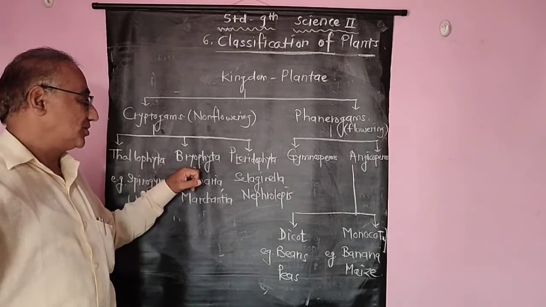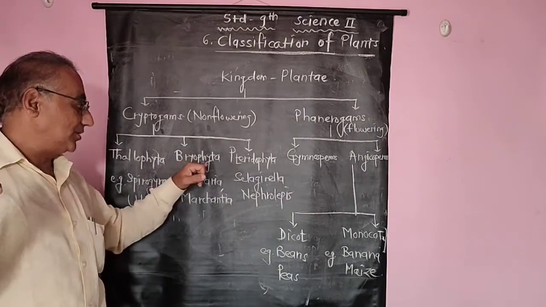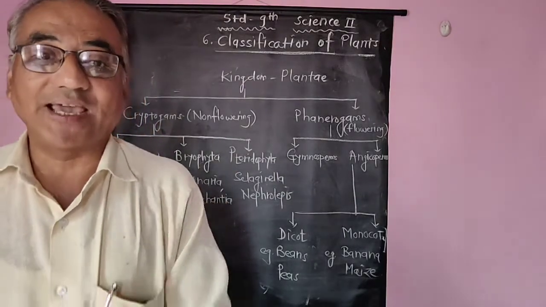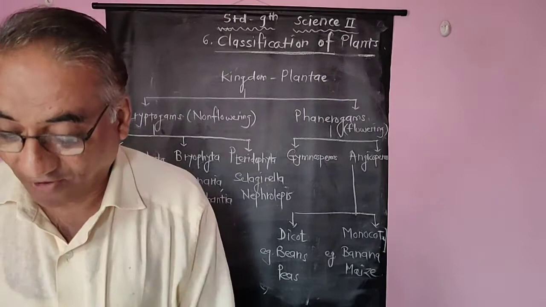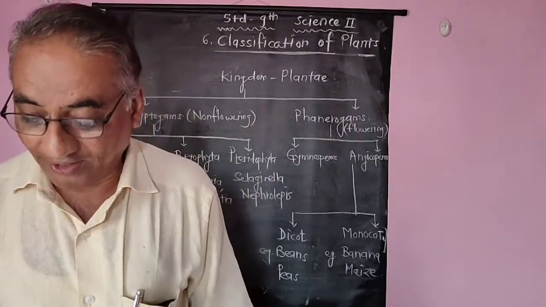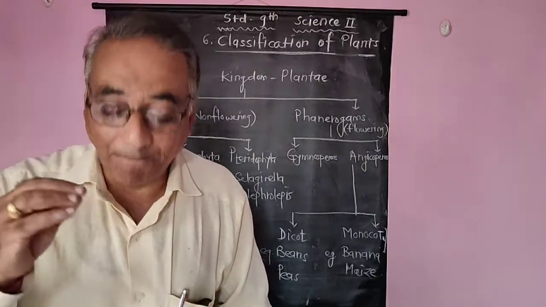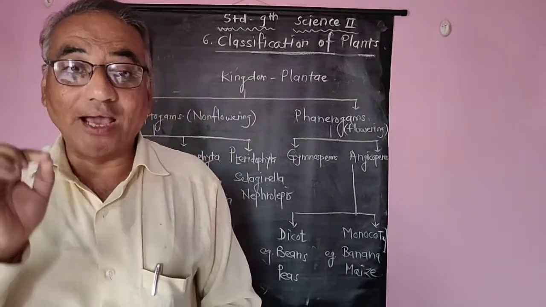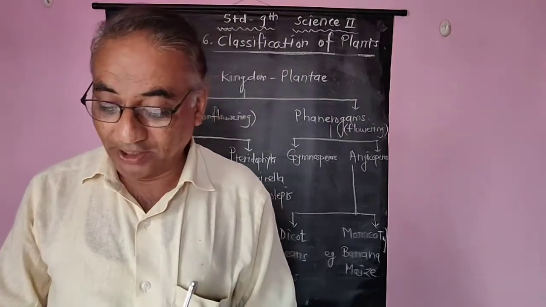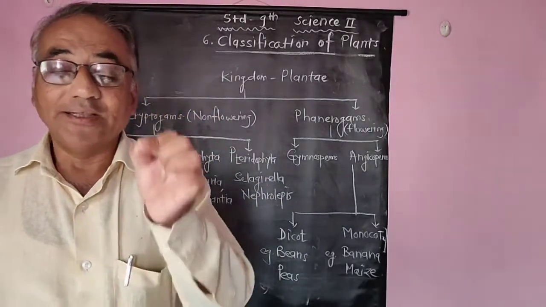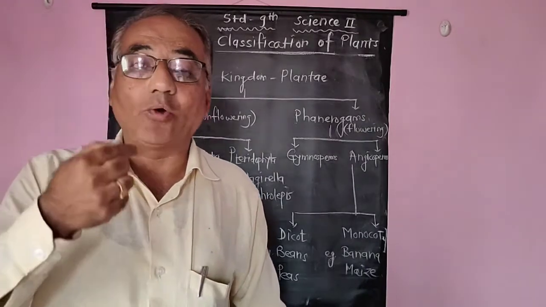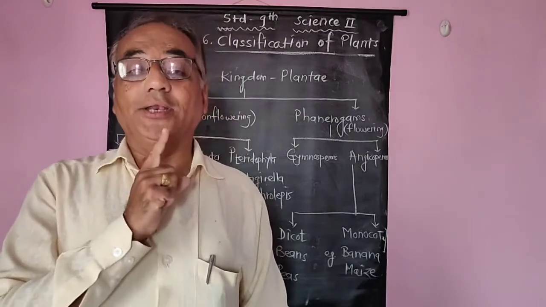Now let us turn to the second division, that is bryophyta. The first characteristic of bryophyta is that these plants are amphibious. We must know the meaning of amphibious. They grow in moist soil and require water for reproduction.